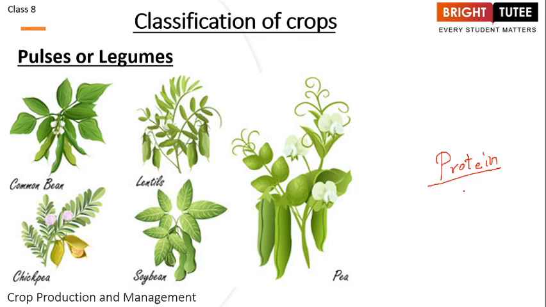So an example, as you know, is the common bean. You have lentils, that means the different kinds of pulses like your arhar, moong. Then you have chickpea, you have soya bean, you have pea, that is the matar. All of these are examples of what we say are pulses and legumes.